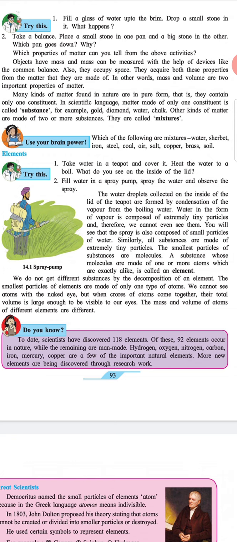We cannot see atoms with the naked eyes, but when crores of atoms come together, their total volume is large enough to be visible to our eyes. The mass and volume of atoms of different elements are different.